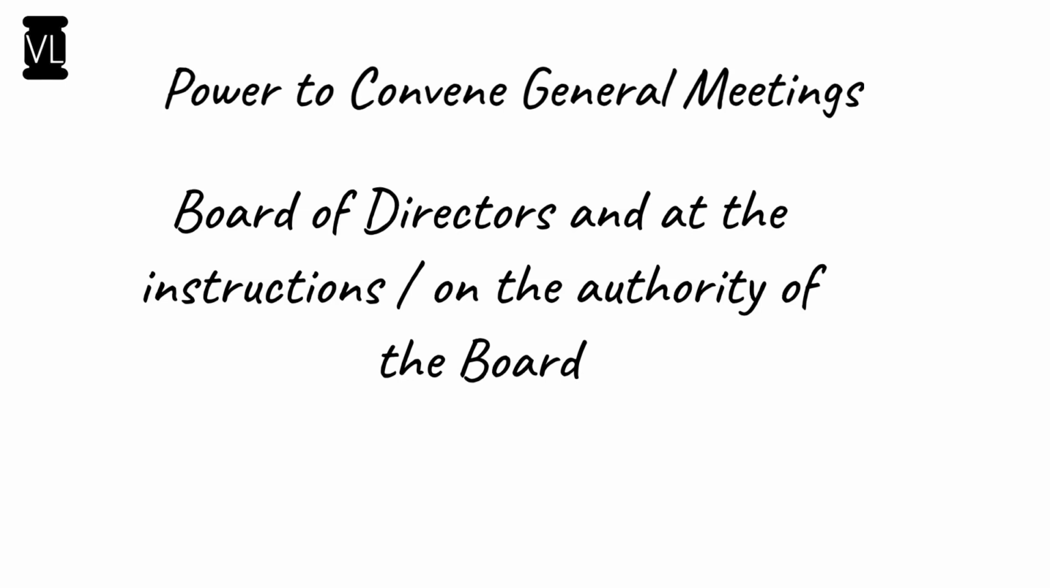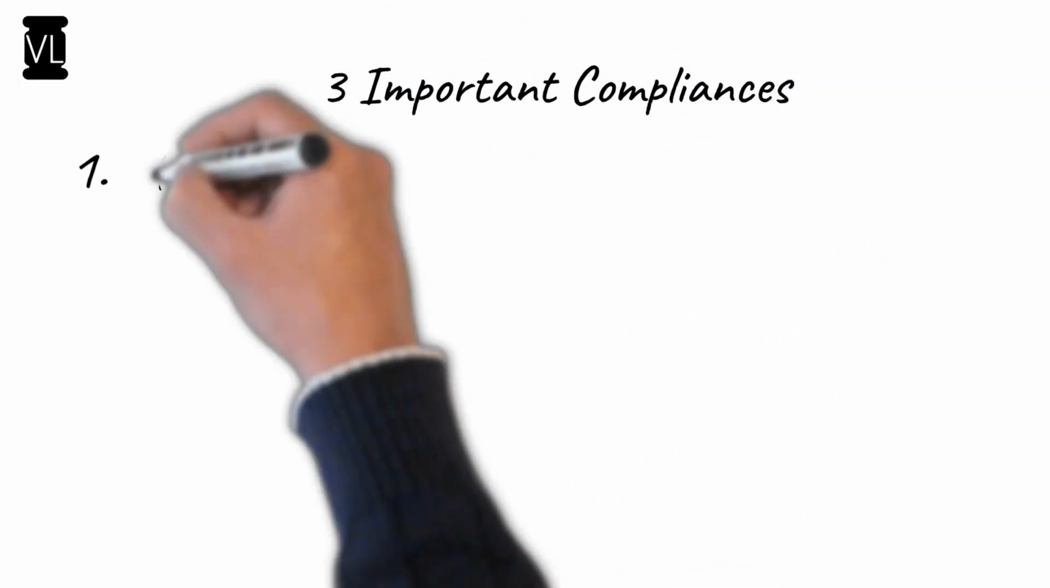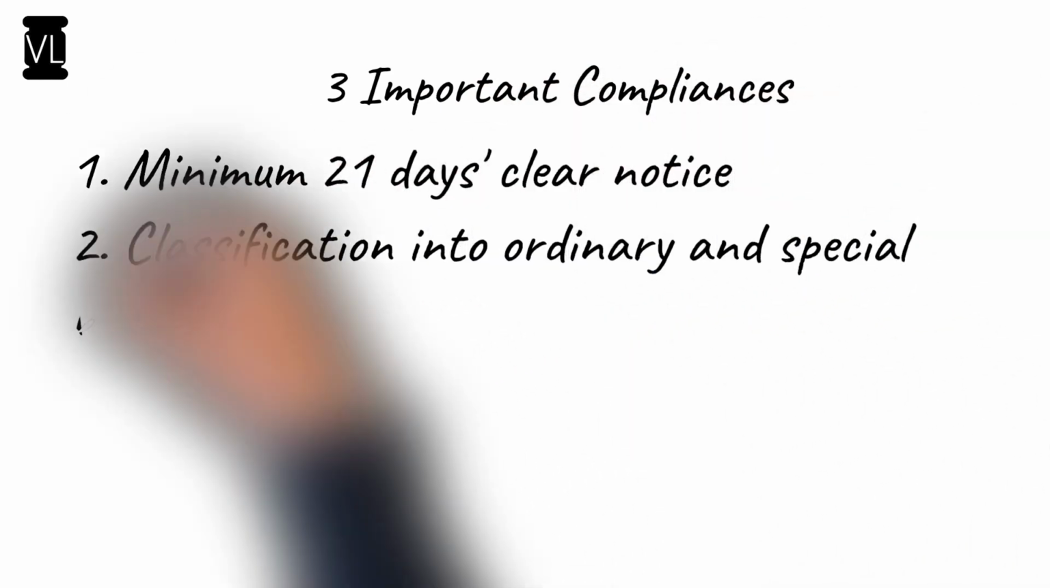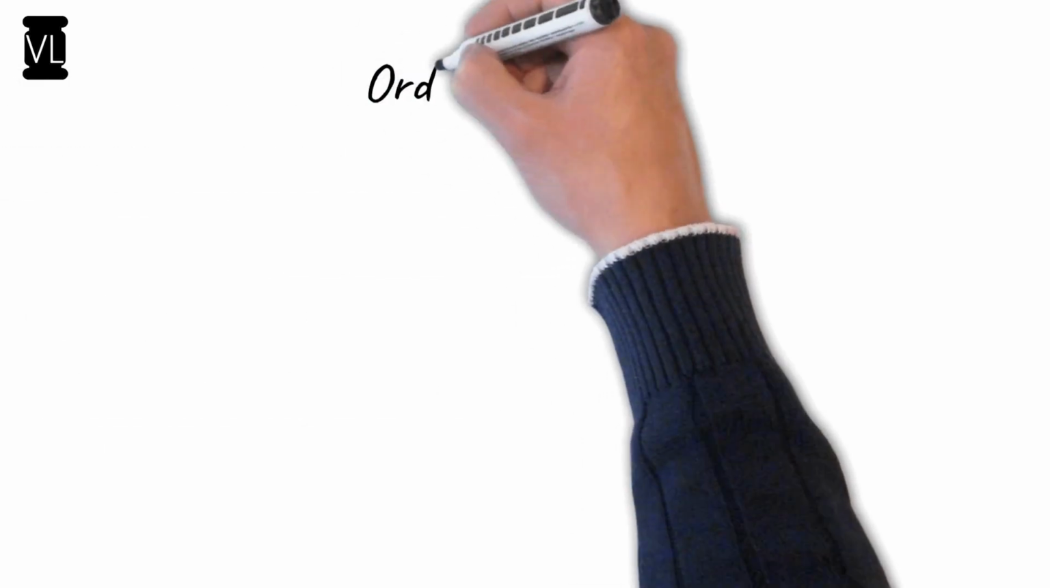Now, there are three important compliances for any general meeting. Number one, minimum 21 clear days notice before the meeting is being convened. Number two, classifying the items of business in the meeting into special and ordinary business. And number three, annexing an explanatory statement on all the special businesses to be transacted in the meeting. So these are the three important compliances.